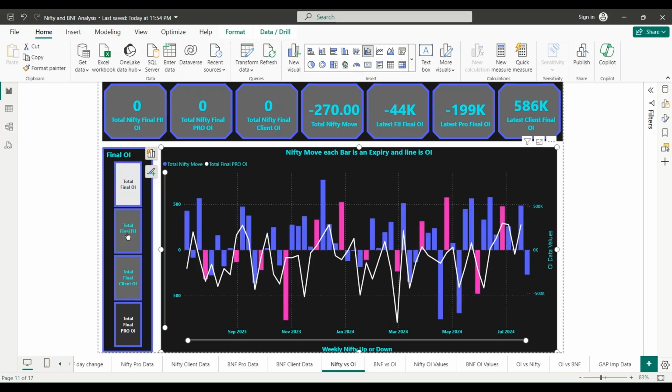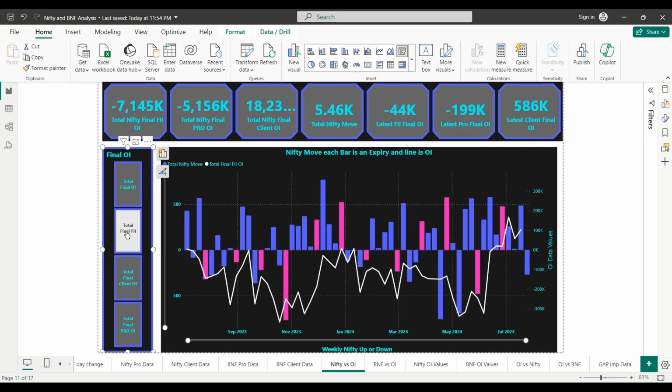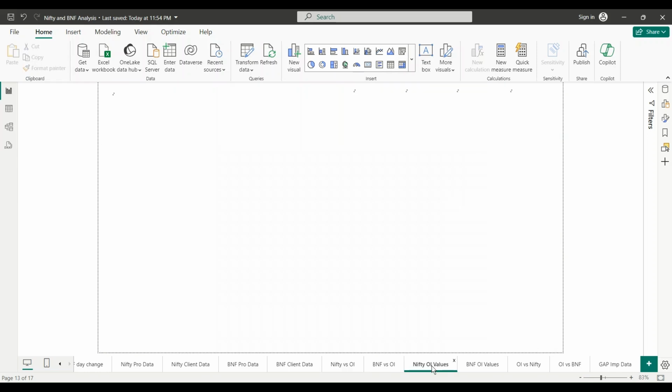If you go to FI data, FI is also mostly down. They're normally down, but they stay down even while Nifty is up, so their data doesn't matter. That's why I don't look at it. They may be hedged or something, I don't know. So this is one way. Similarly, for Bank Nifty, let me show you another report for this OI and Nifty analysis.